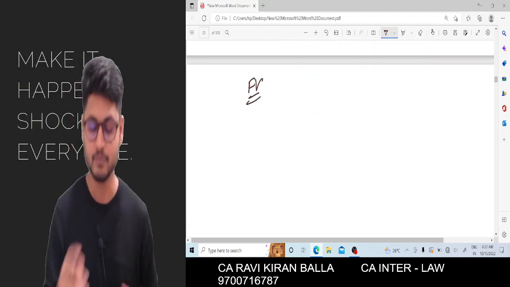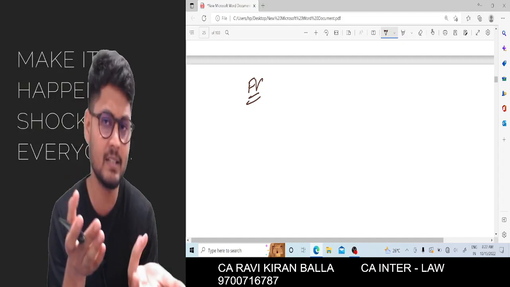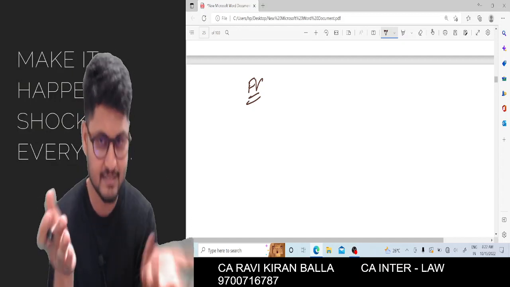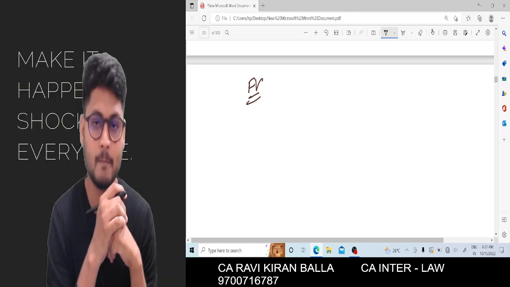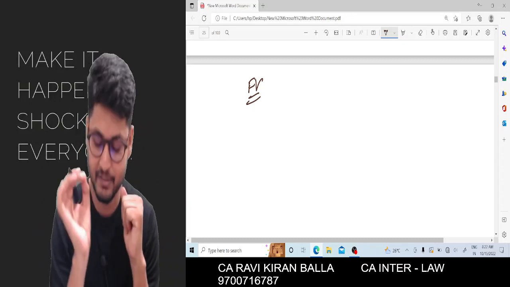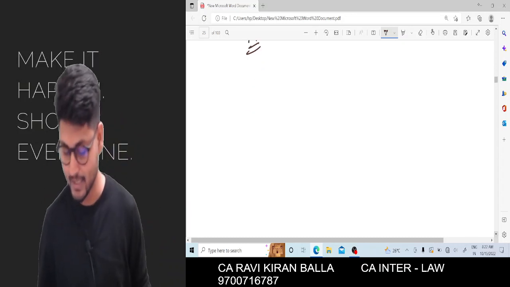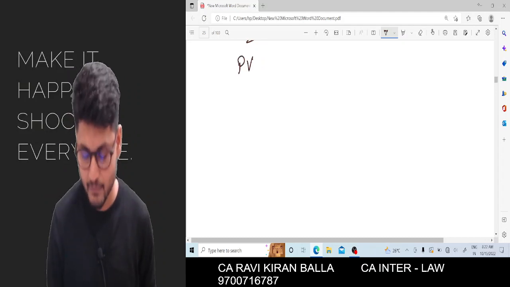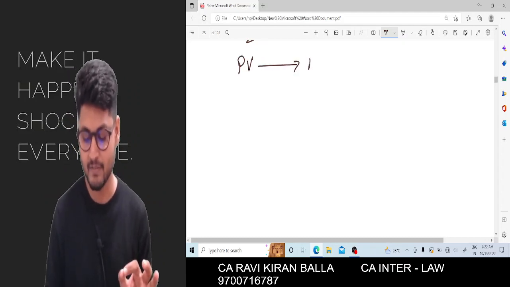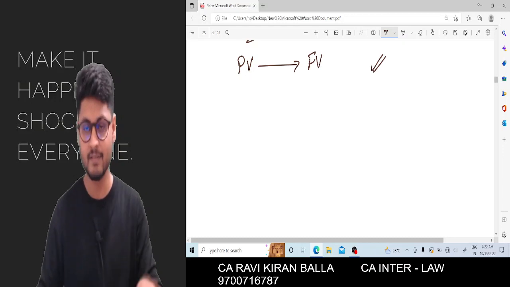This is how we need to calculate future value. It is for 1 year or 5 years, or it may be for 15 years. This is the same process you need to follow. I guess you are all getting the point. Very clear. With this, using present value, can I calculate future value? Yes, it is possible. Just now I have proved.